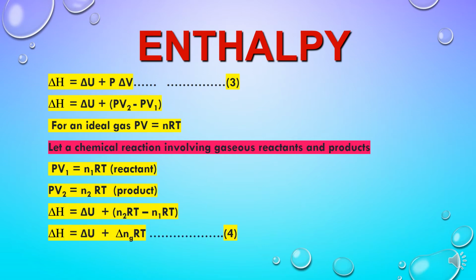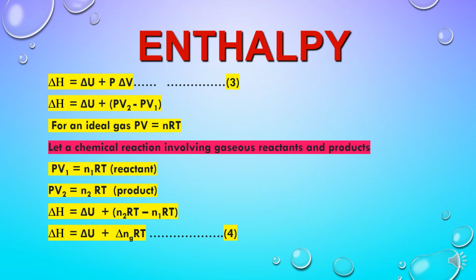And this we can also write as delta H is equal to delta U plus delta Ng RT, as R and T are constant. Only the difference in number of moles is there, and this difference can be written as delta Ng. This is actually the number of moles of products in gaseous state minus the number of moles of reactants in gaseous state. So this is how we can calculate enthalpy changes for reactions involving gaseous substances.